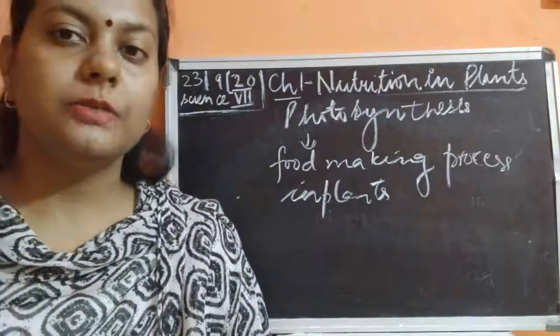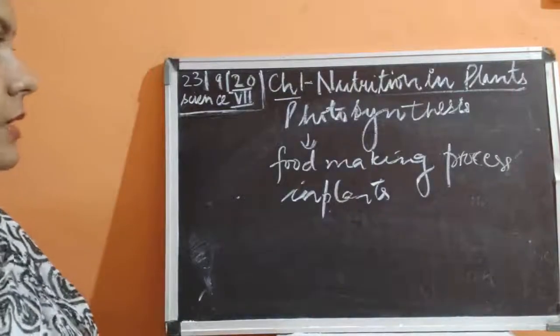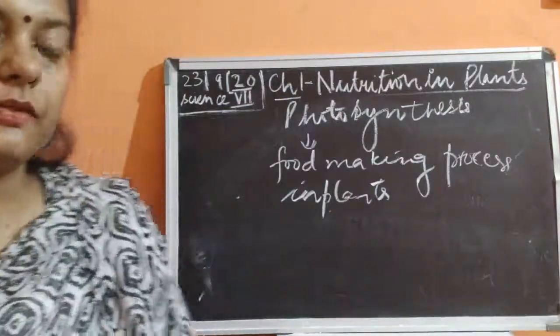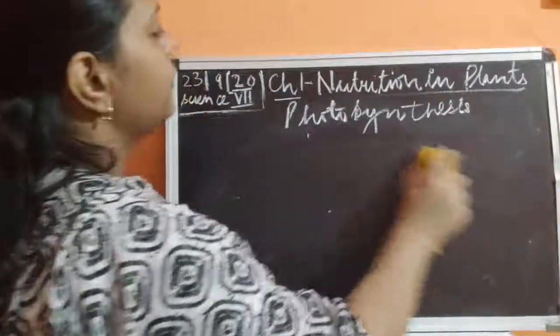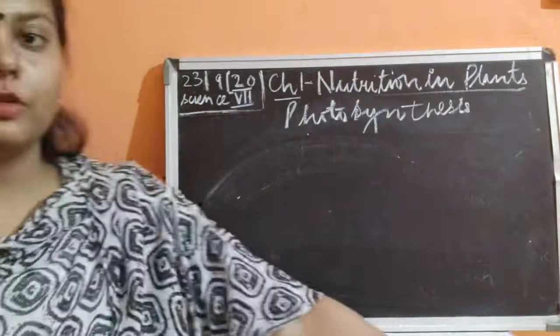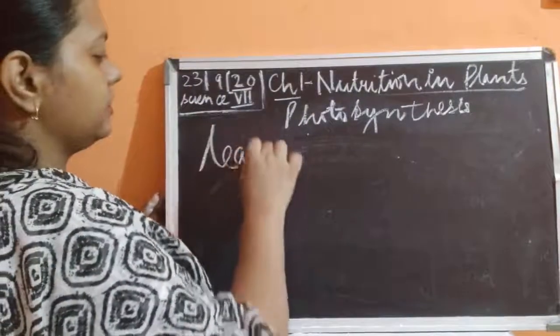Here some new words are given in your book. First we'll start with how plants make their food. Plants make their food by the process called photosynthesis, and this photosynthesis takes place in the leaves.